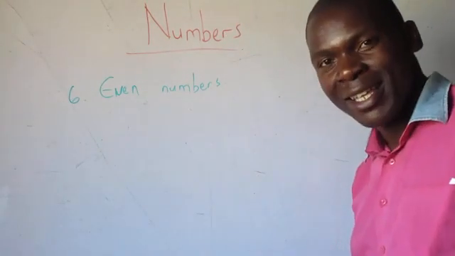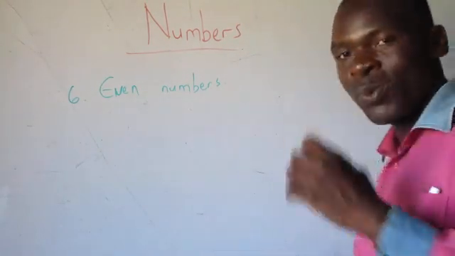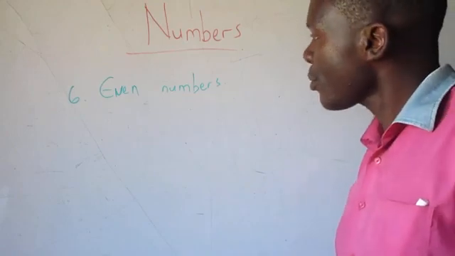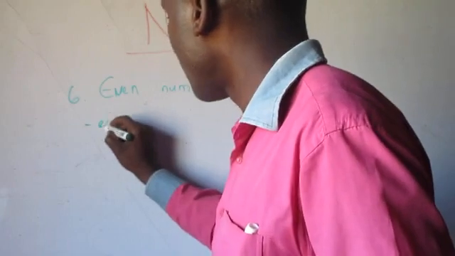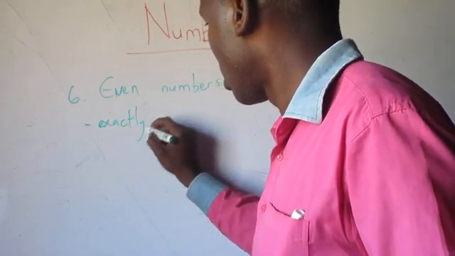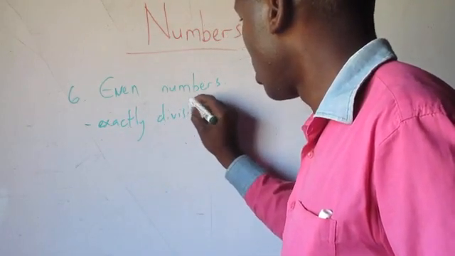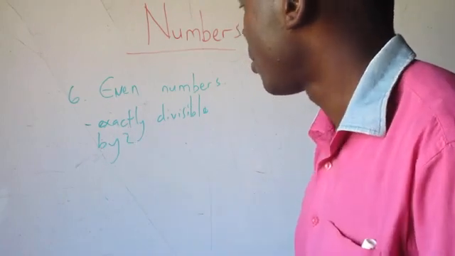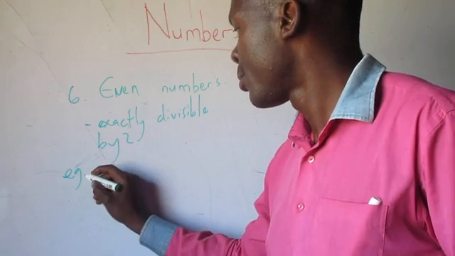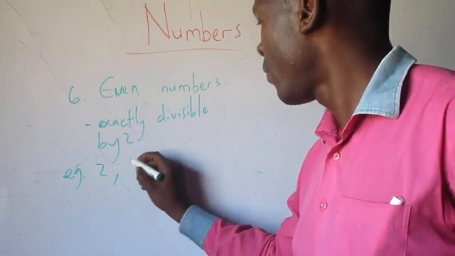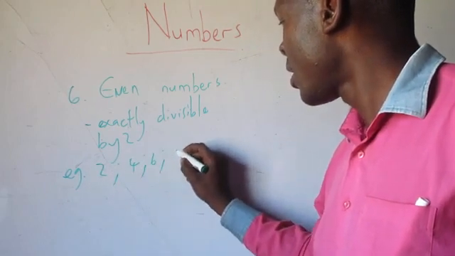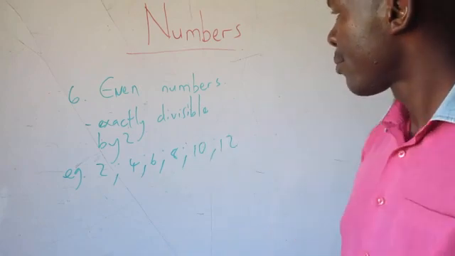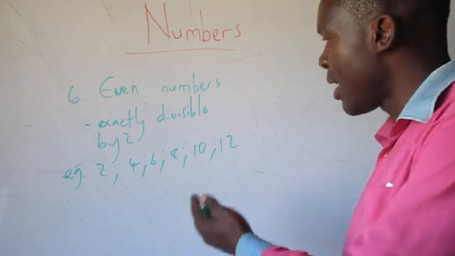Even numbers. These are numbers which are exactly divisible by 2. For example, 2, 4, 6, 8, 10, 12. These are all examples of even numbers.